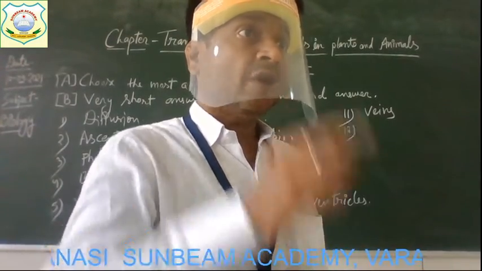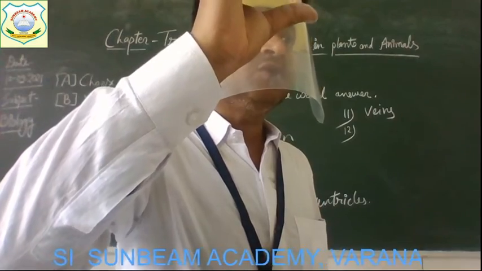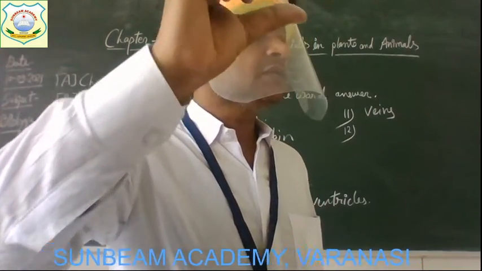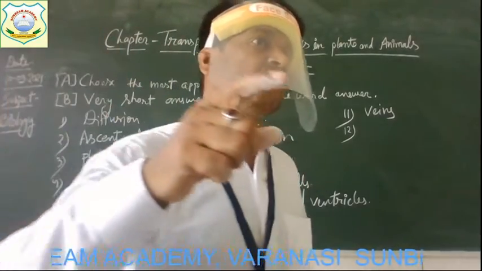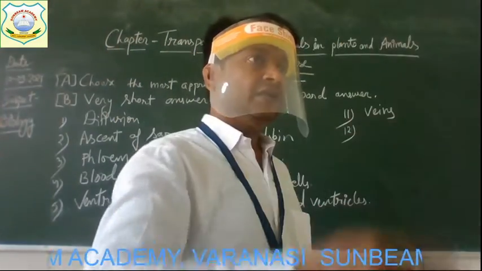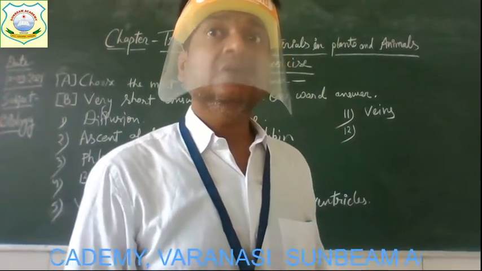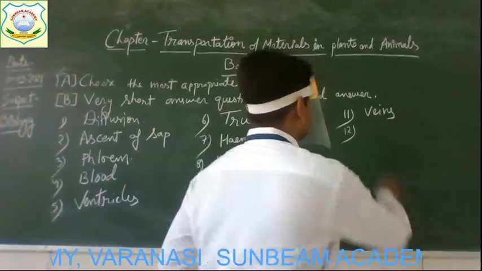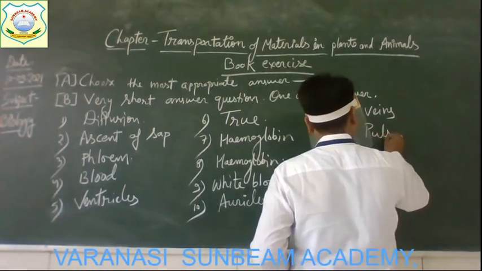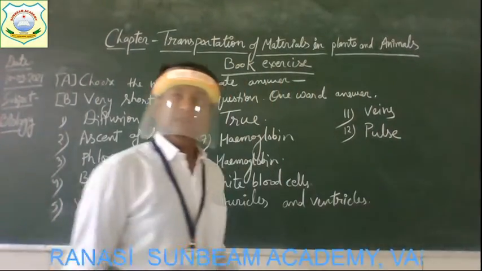Get it? Throbbing means a kind of vibration observed. So this kind of throbbing in the arteries at the time of passing the blood is known as what? It is known as, yes, the pulse. Get it? The pulse.